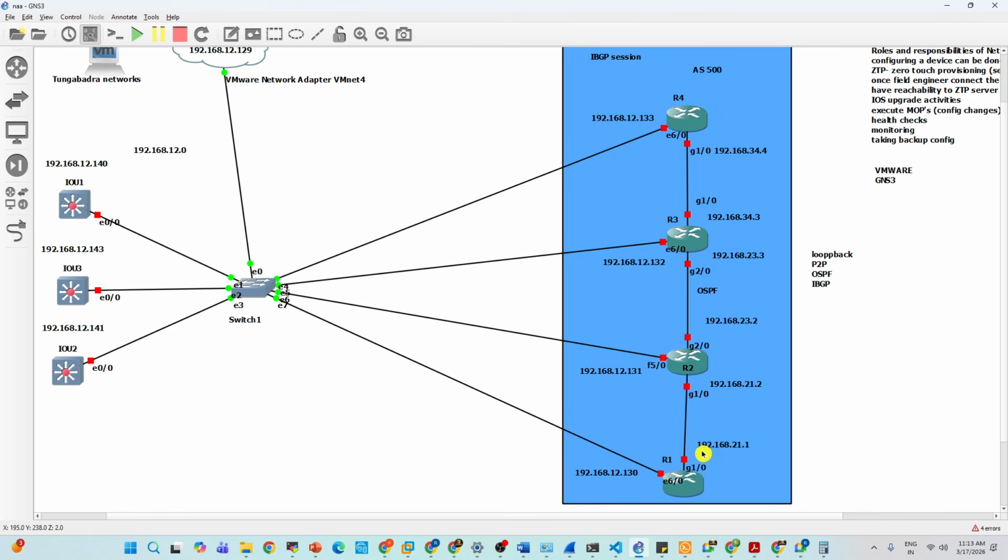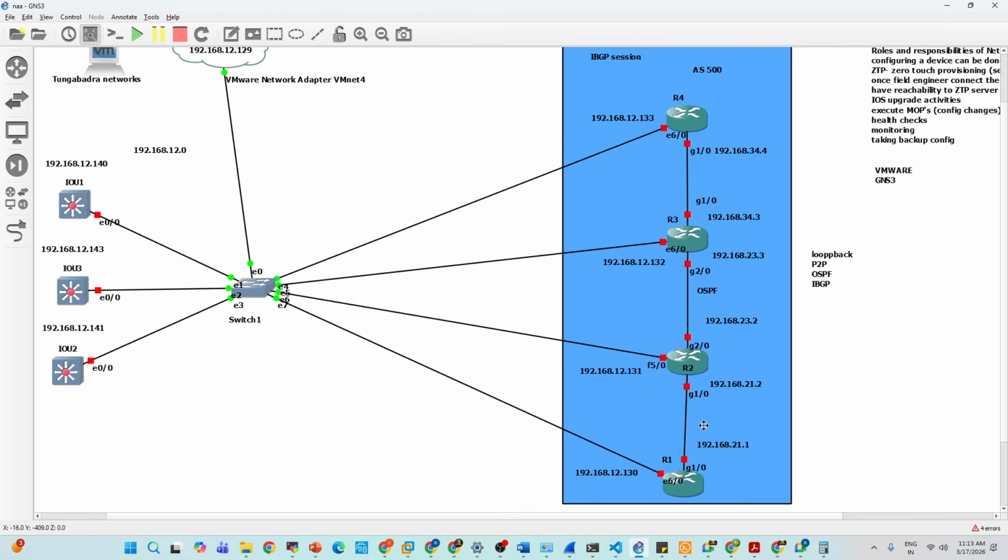There are 4 devices. To complete BGP, you need to configure first loopback IP addresses and then point-to-point IP addresses. After that, you need to configure OSPF. After that, you need to configure BGP. So we have to complete 4 tasks. To complete these 4 tasks, how much time will it take?